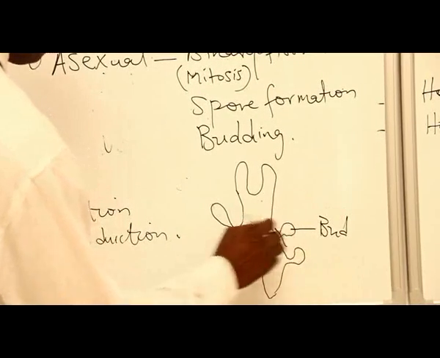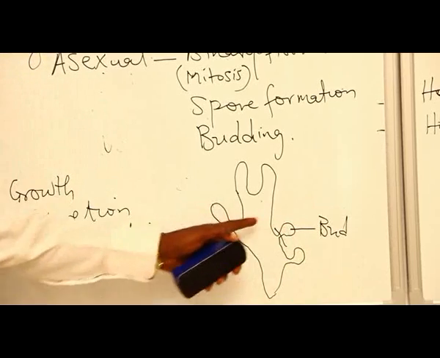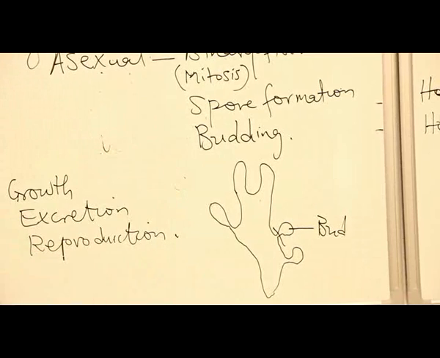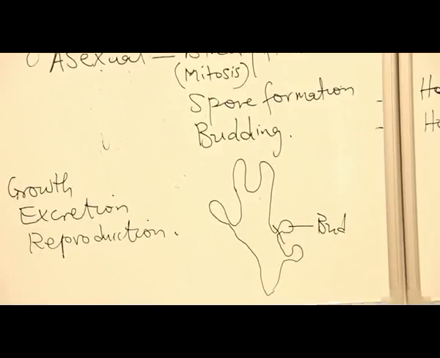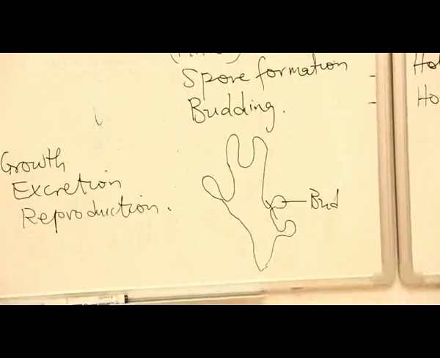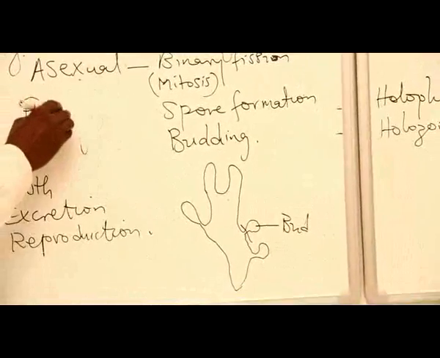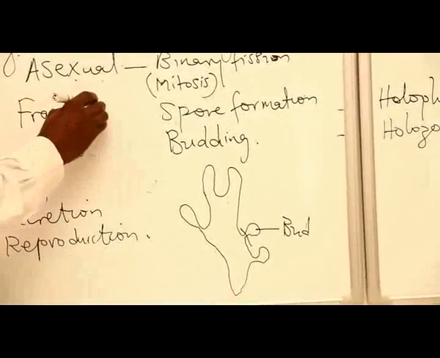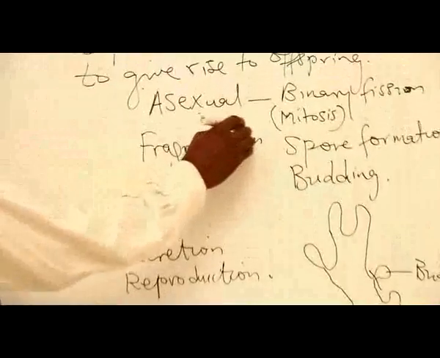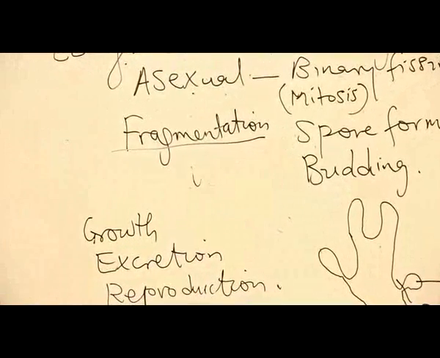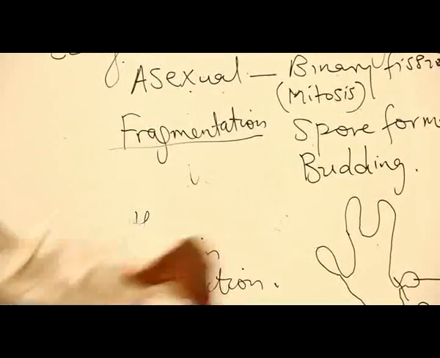When this one cuts off, this one now develops into a new organism. This is the budding method. And of course, there are some organisms that just cut into two, like Spirogyra. We call that one fragmentation. Just cutting into two, and the two parts form individual organisms.